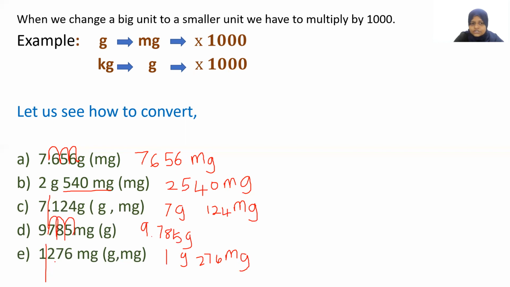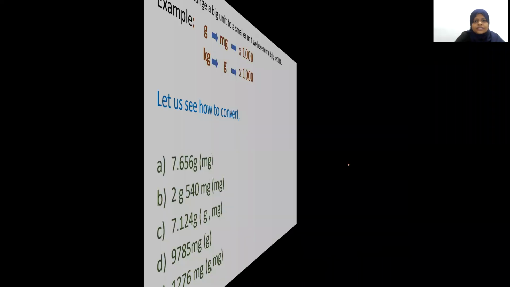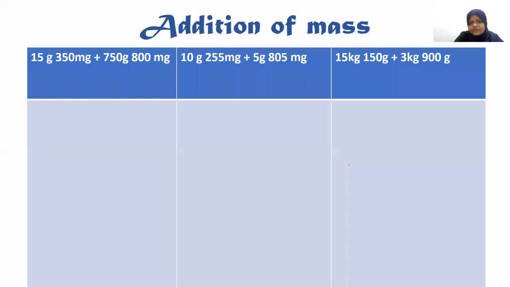What if there are 3 digits? The same thing, you have to start counting from behind. Now we'll say there is 786 milligrams. They want you to write in grams and milligrams. Move 3 numbers from behind. So you don't have any numbers here, right? So 0 grams, that's all. Even if it is 3 digits or 2 digits, you always start from behind. Okay, so now let us go to the next part of this, addition of mass.